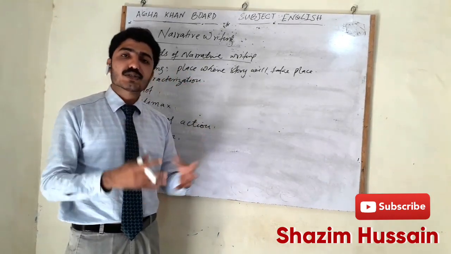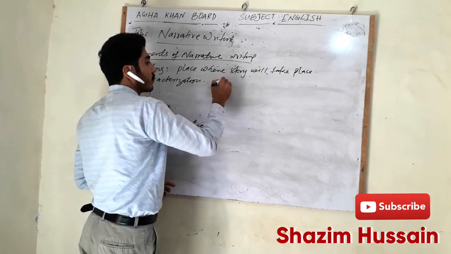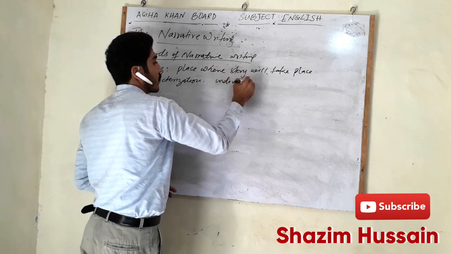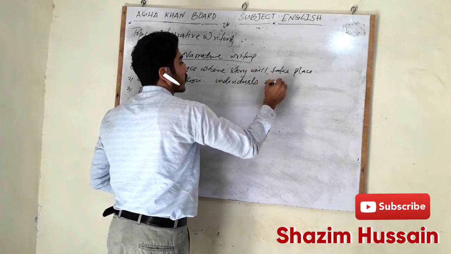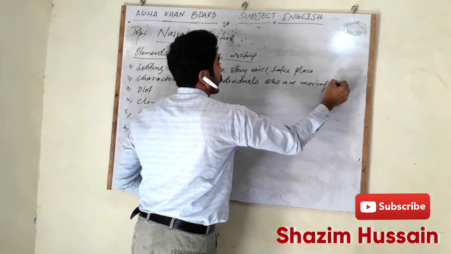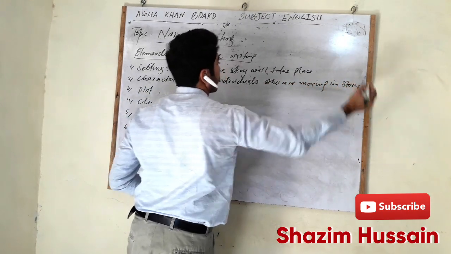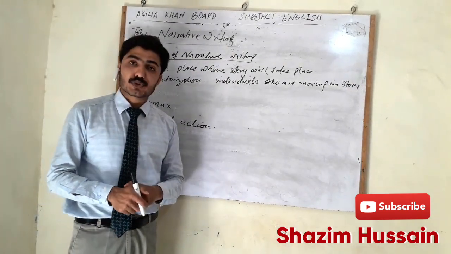Characterization is also very important. These are the individuals who are moving in a story.